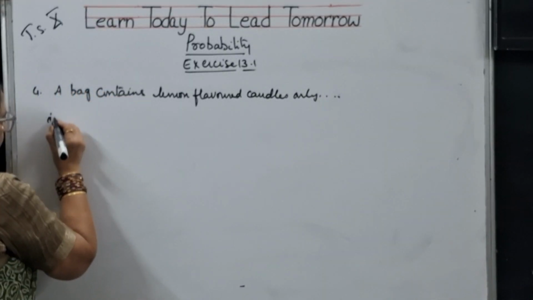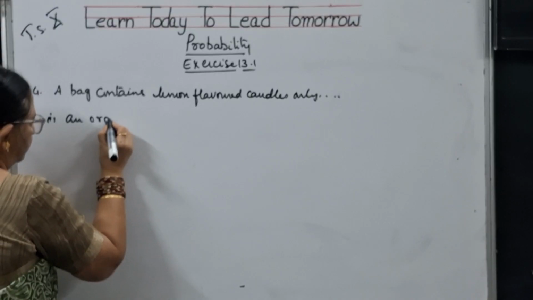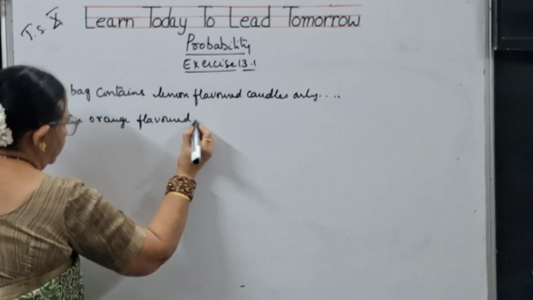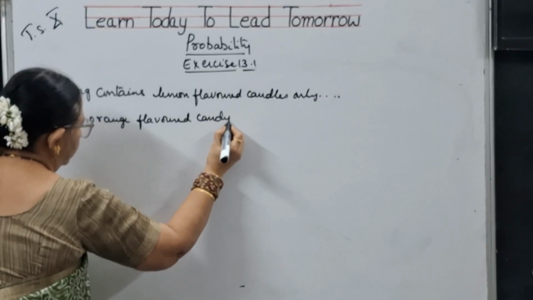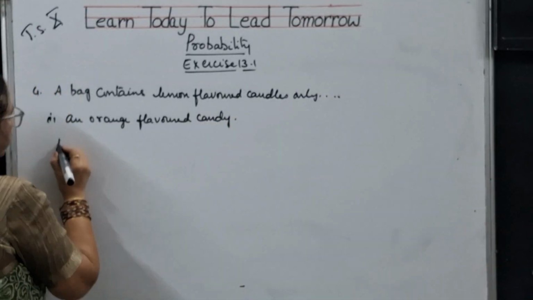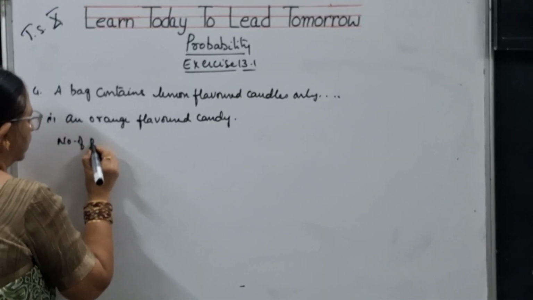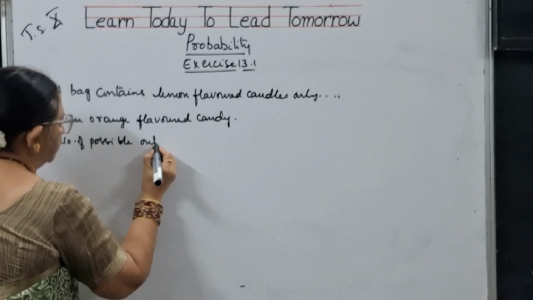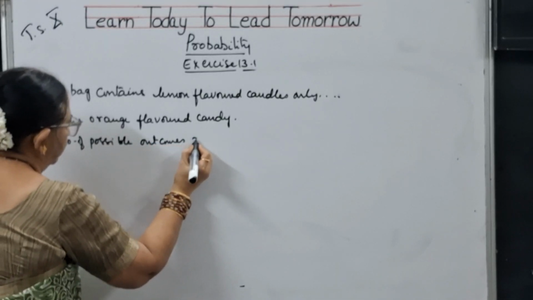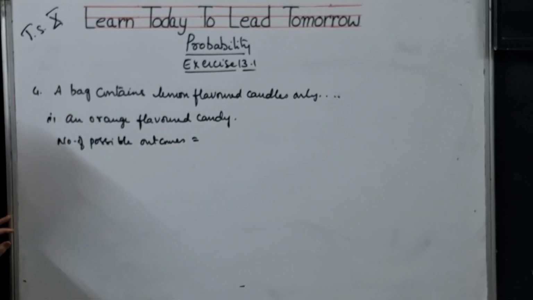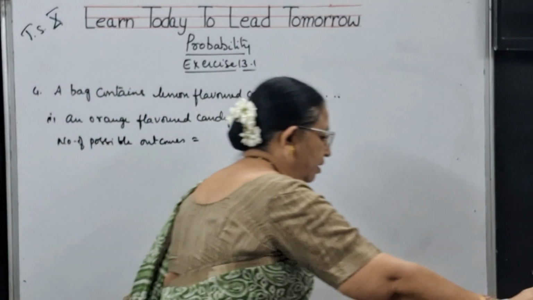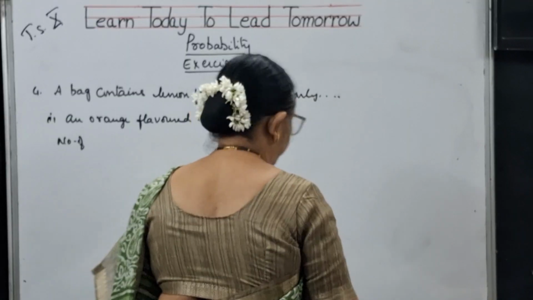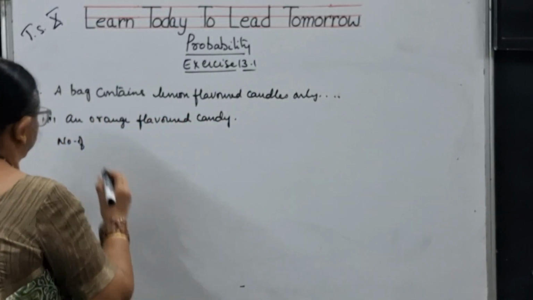So, first bit is an orange flavored candy. An orange flavored candy means number of possible outcomes will be here. Orange flavored candy means let me write it as favorable outcomes. Possible outcomes we need not write here. Number of favorable outcomes.